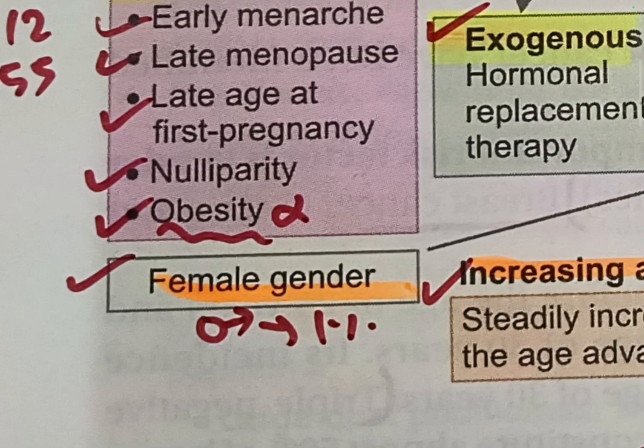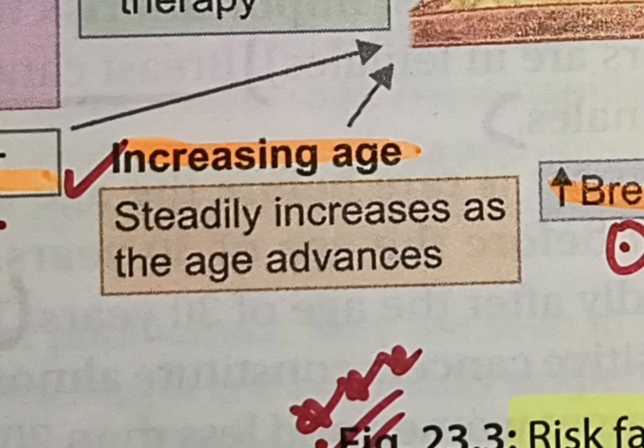Next, it's age. Increasing age. Breast cancer is very rare before 25 and very uncommon before the age of 30. Most of the breast cancer patients you will see will be above the age of 30. So the risk of developing breast cancer is directly proportional to age.